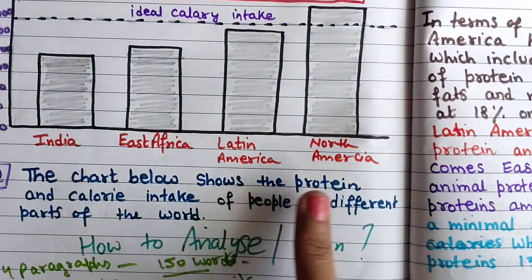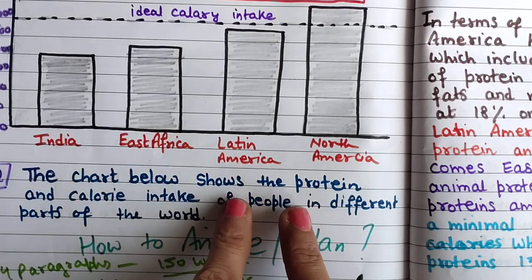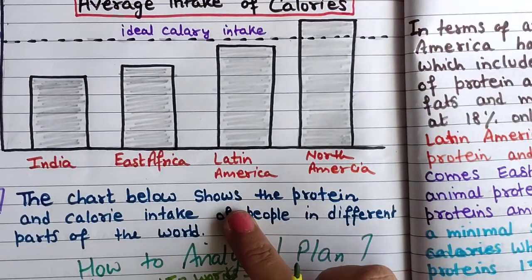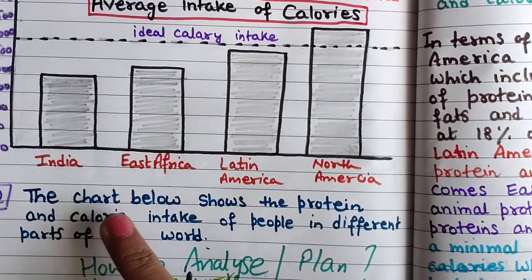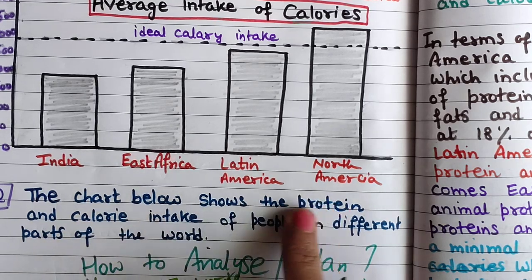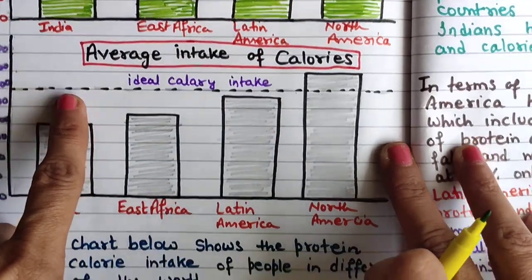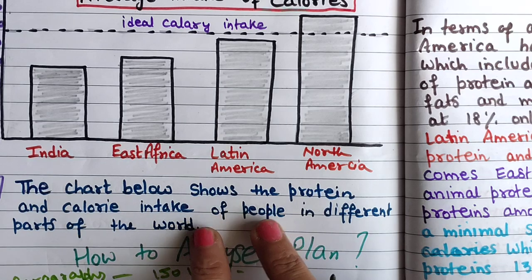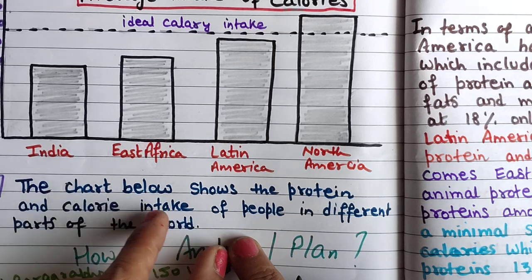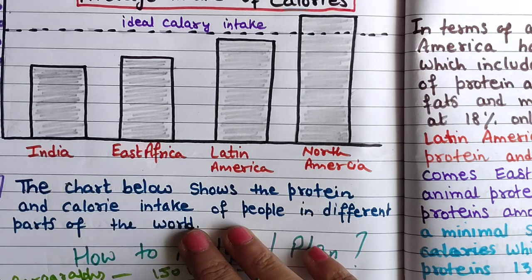Okay, now coming to the introduction. The chart below shows the protein and calories. So chart means vertical bar graph, illustrate. The question says chart, but we know there are 2 charts, so we will not put S. The 2 vertical bar graphs illustrate the protein and calorie in average. So we will just write the name, the title of these bar graphs. Introduction means we have to paraphrase the question statement into different language, but the meaning should remain the same. I will show you the introduction.